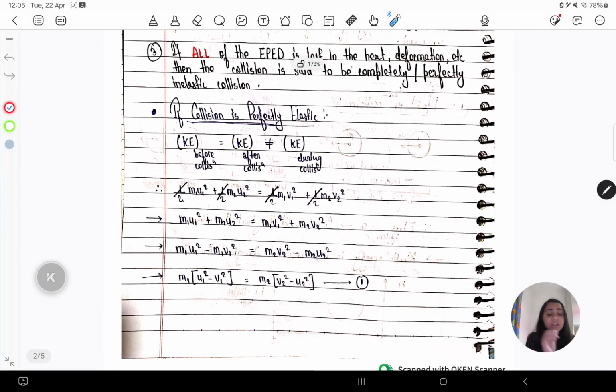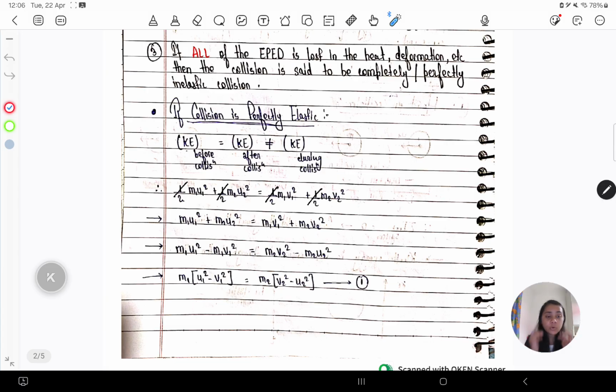Starting with perfectly elastic collision. What happens during perfectly elastic collision? All of the stored elastic potential energy for deformation is given back to the system, right? Because of that, the kinetic energy which was initially present in the system is equal to the final kinetic energy of the system.